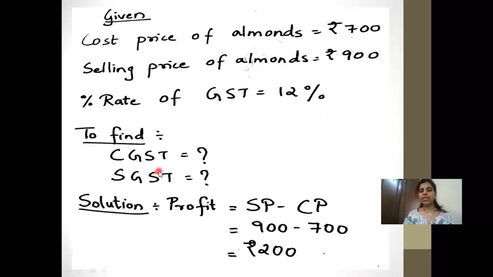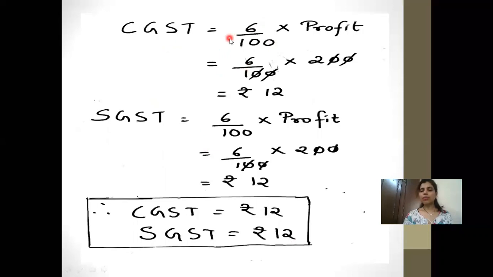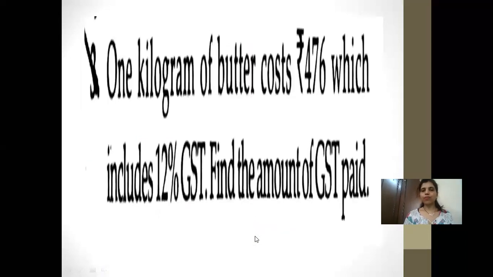To find the CGST and SGST, first calculate the profit, SP minus CP. So 900 minus 700, that is equal to 200. After that, I have taken it as 6% and 6%. Means if it is 12% GST, half part, 6% is for the central government and 6% is for state government. So 6 upon 100 into profit, that is 6 upon 100 into 200, that is rupees 12 for central government. 6 upon 100 into 200, that is rupees 12 for state government. So central government receives rupees 12 and state government receives rupees 12.